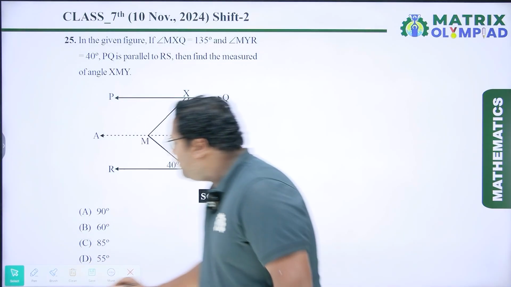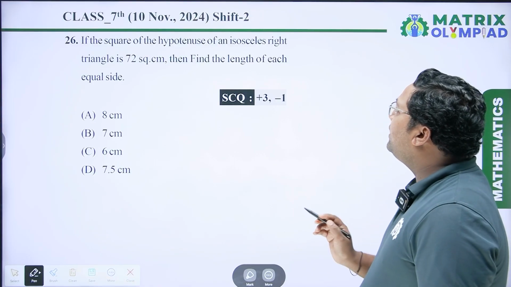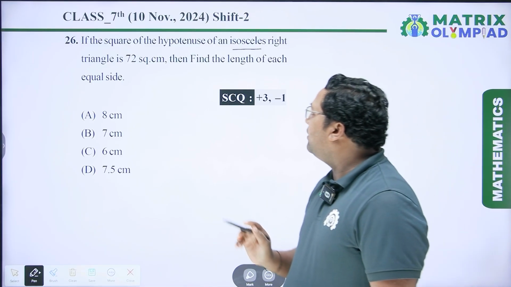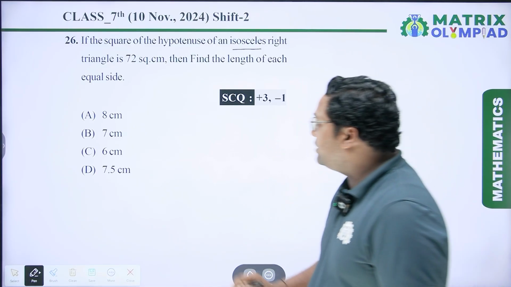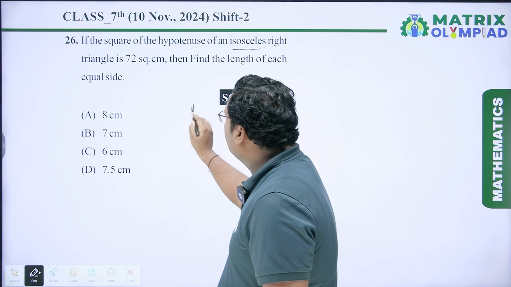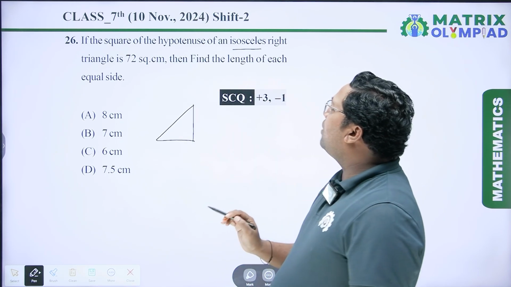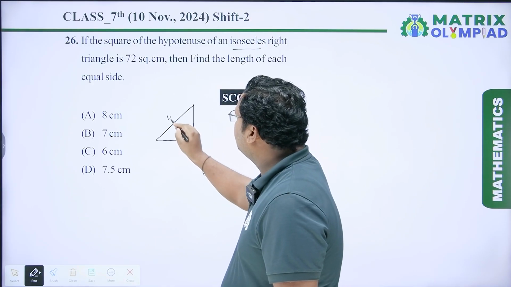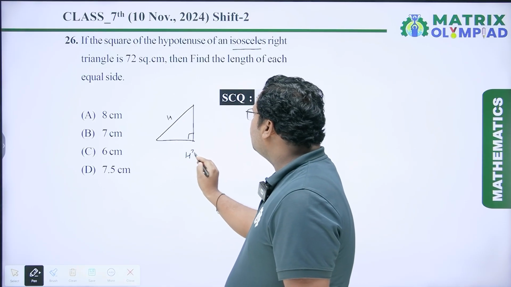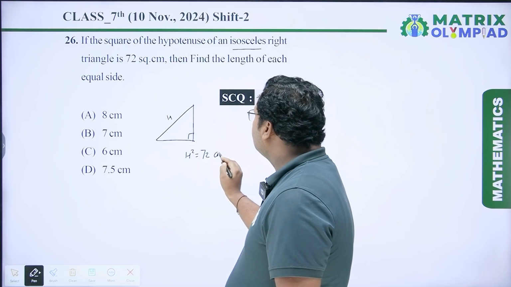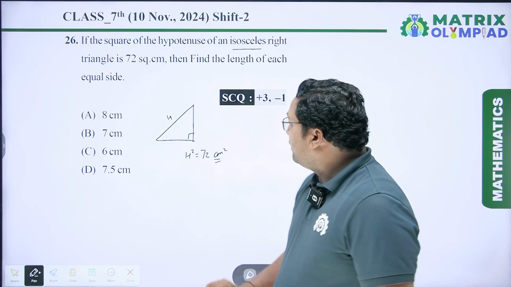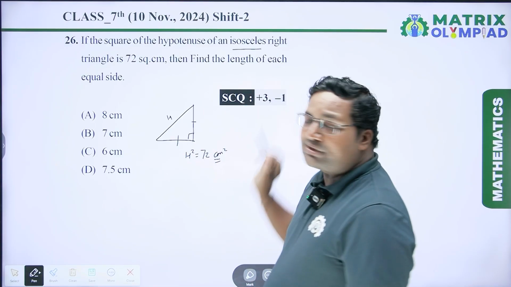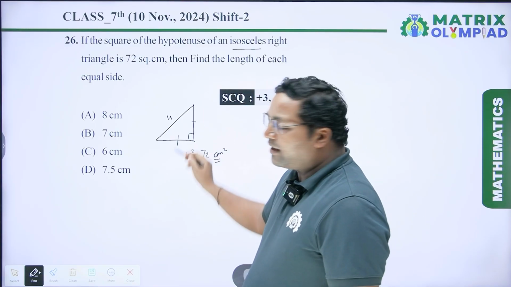Now coming to the next question. If the square of the hypotenuse of an isosceles right triangle is 72 square centimeter, then find the length of each equal side. So hypotenuse of isosceles right triangle is this, the square of hypotenuse is given 72 centimeter square. Now we have to find out the value of length of each equal side, because it is isosceles right triangle. So this side and this side are equal.